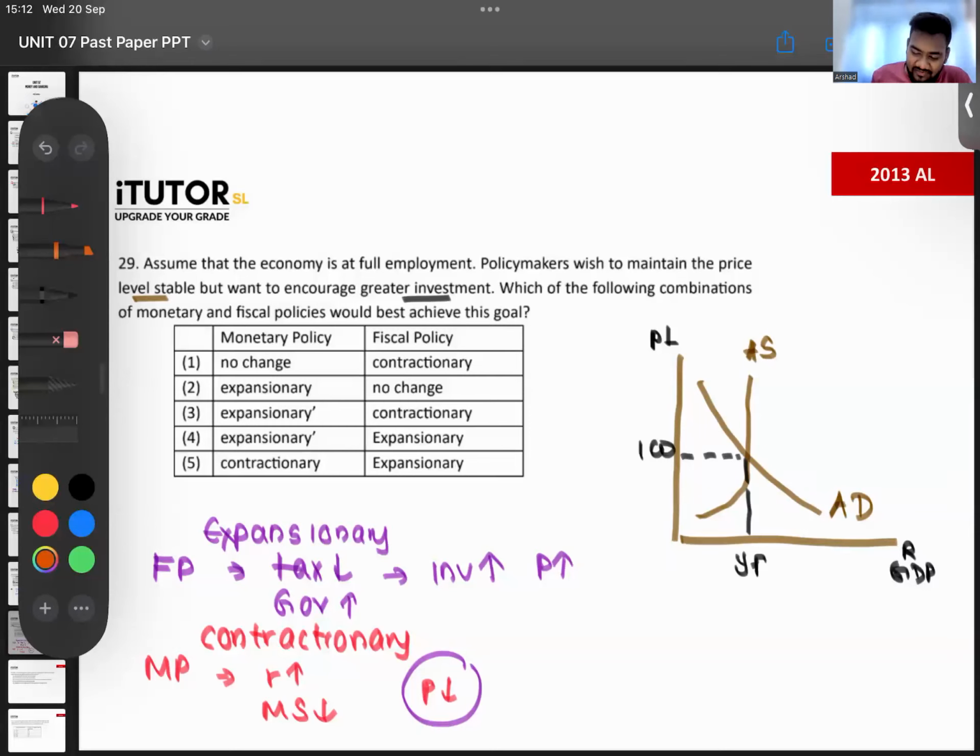How will it be in the graph, guys? For example, aggregate demand will go up and it will again come down. So this will stay at kind of the same level, but now there is more investment. You can't really show this 100% in the graph, but that kind of a situation. Is that okay? It's a bit of a hard question. The 2013 paper, guys, is anyway a little hard. Okay. Now,